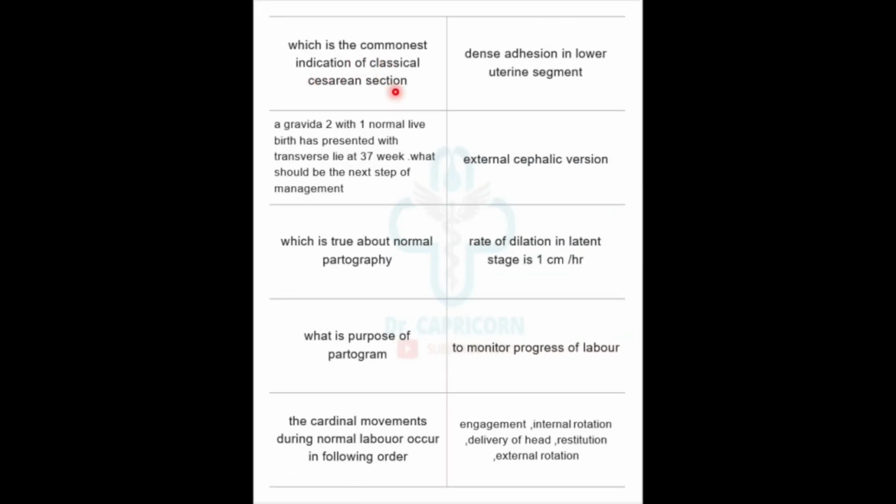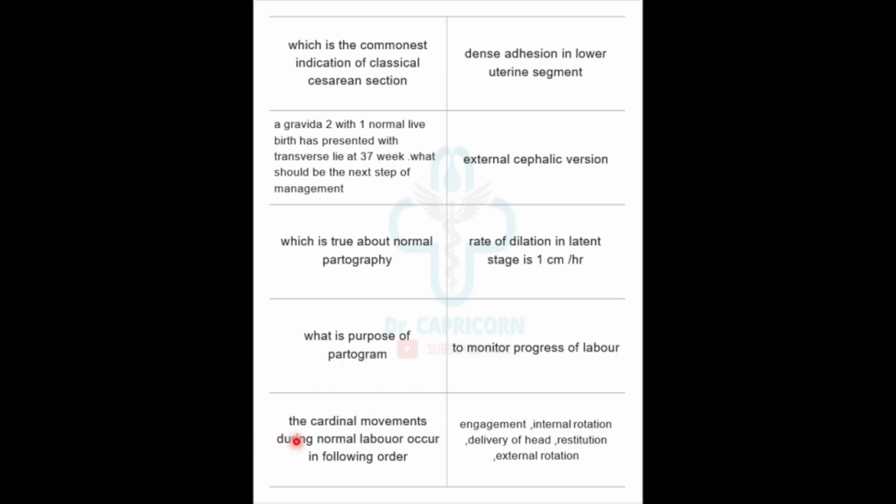Which is the commonest indication of classical cesarean section? Scarring in the lower uterine segment. A gravida 2 with one normal live birth has presented with transverse lie at 37 weeks. What would be the next step of management? External cephalic version. Which is true about normal partograph? Rate of dilatation in latent stage is 1 centimeter per hour. What is the purpose of partogram? It is to monitor the progress of labor.